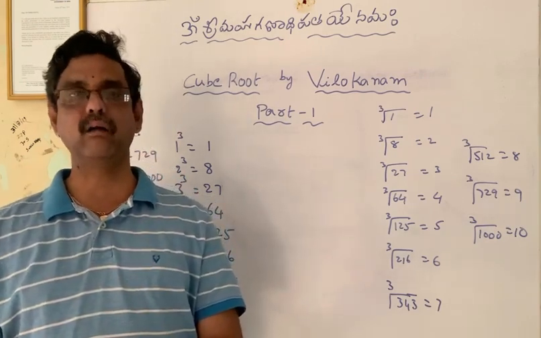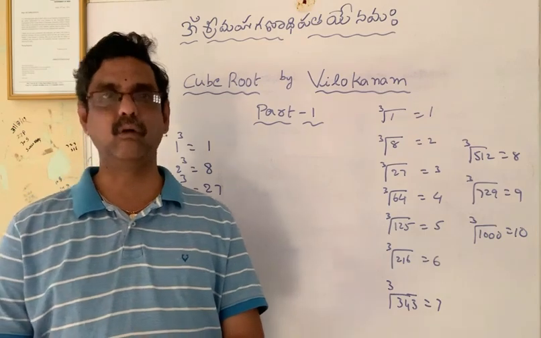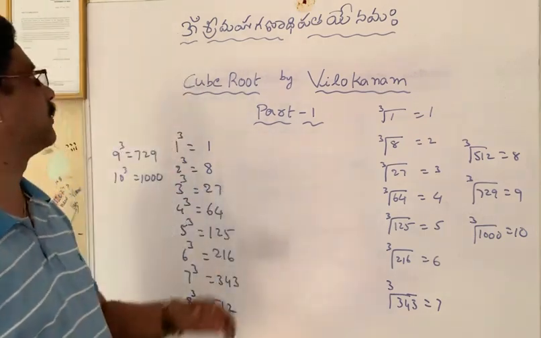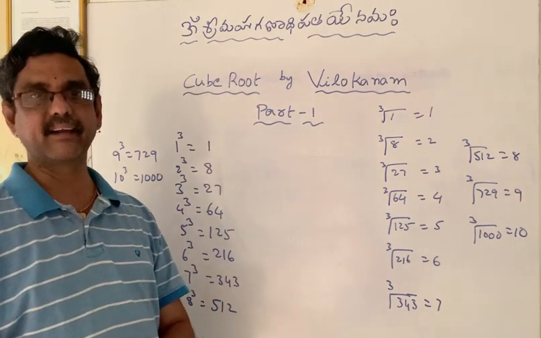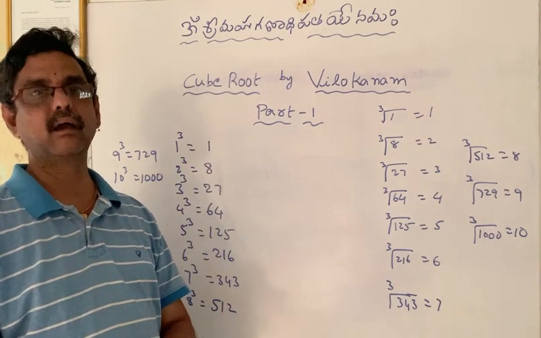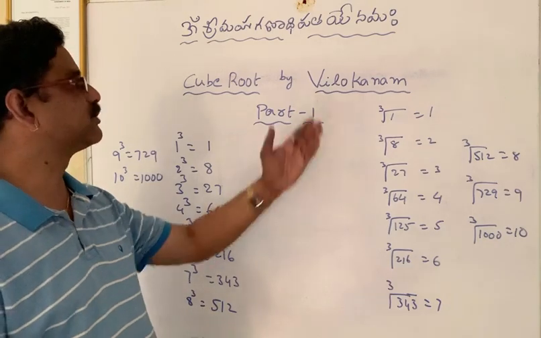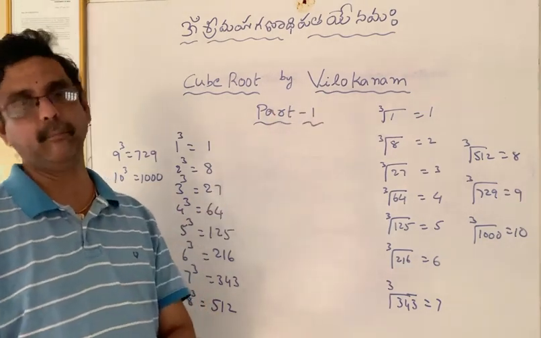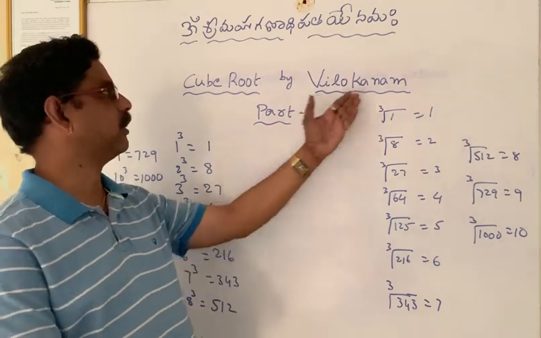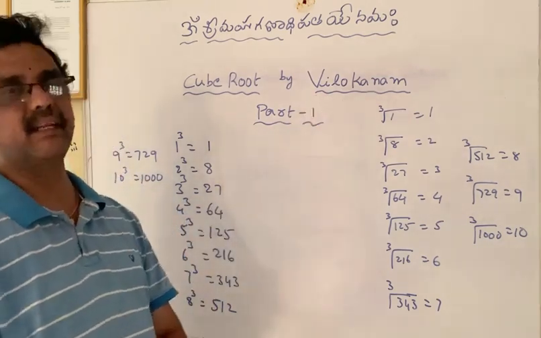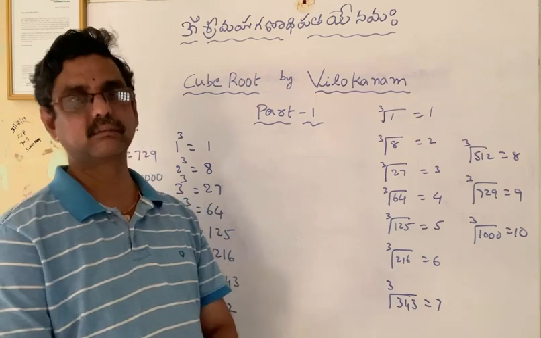One video on Vedic mathematics. So today I am going to explain finding the cube root of a 4-digit number, 5-digit number and a 6-digit number by using Vedic Sutra Vilokana. Let me explain the meaning of Vilokana. Vilokana means finding the cube root.